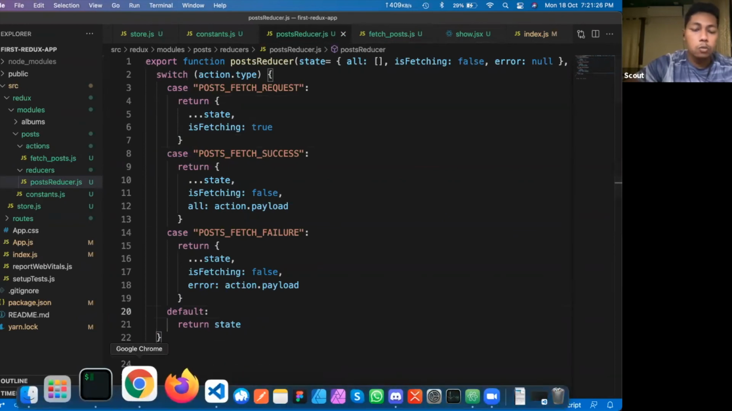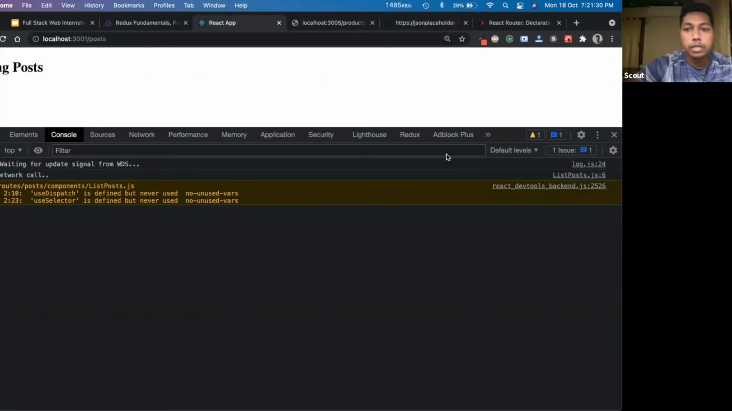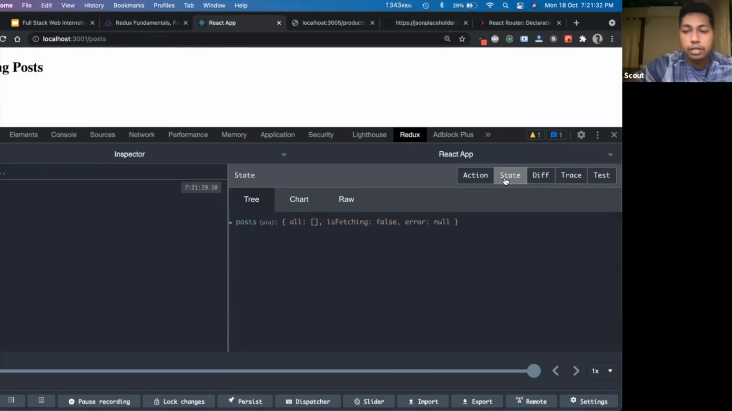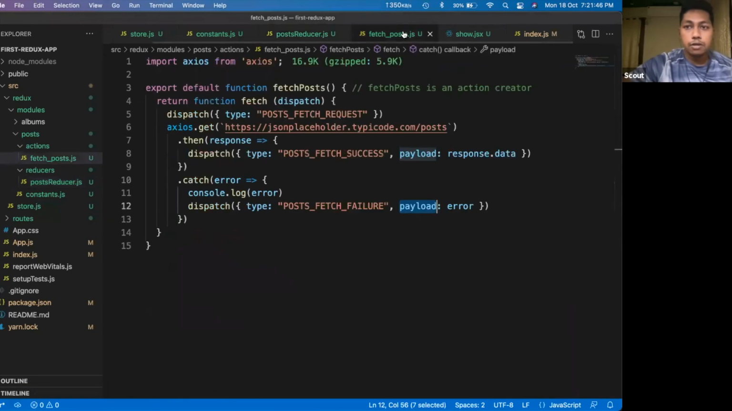Now let's go back to my browser and let's see whether our application is crashing or it is showing some sort of value. Let's go to the Redux store. As you can see, the default values are coming straight away here. So now it's time to make the actual network call here.